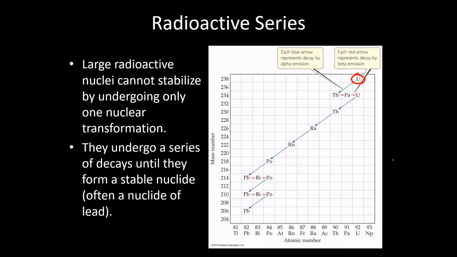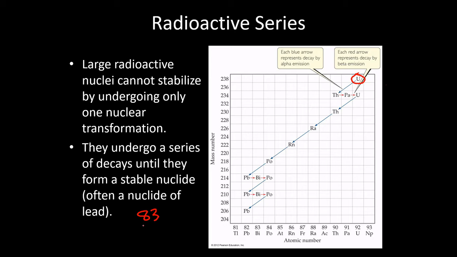If you have a really large atom like uranium, a single alpha decay is not going to get anywhere near a stable isotope. Because if you remember, nothing bigger than bismuth, which has 83 protons, is stable. Uranium has 92 protons. So it is going to take a lot more than just one alpha decay to get this down to the point where it even has the possibility of being stable.